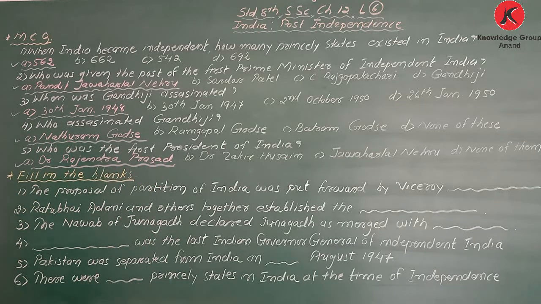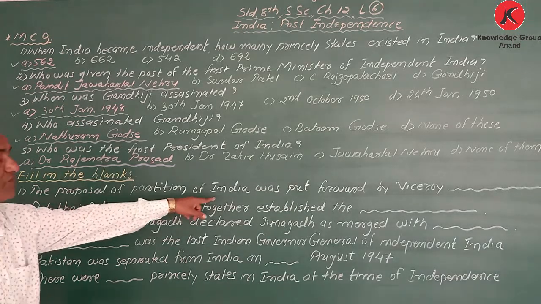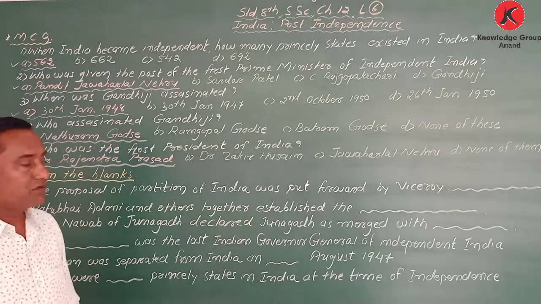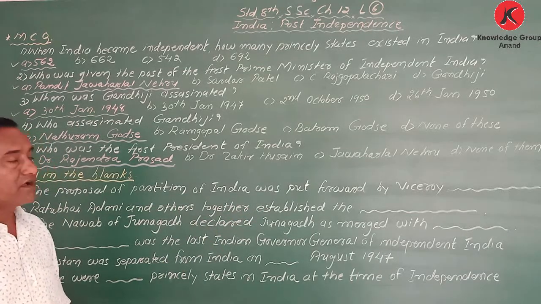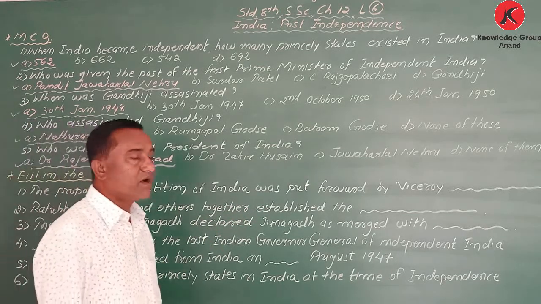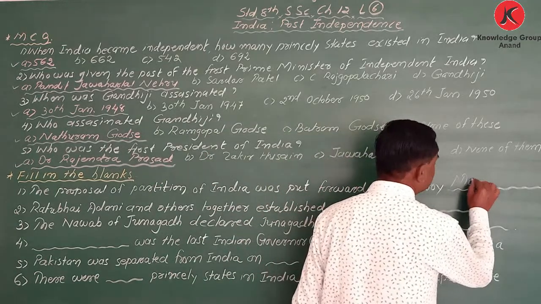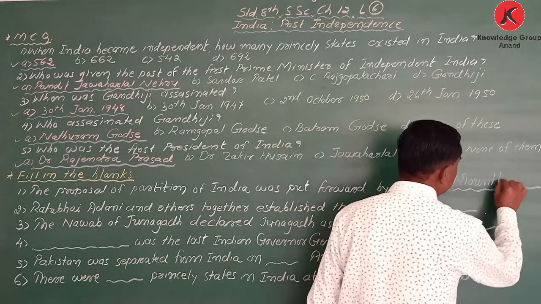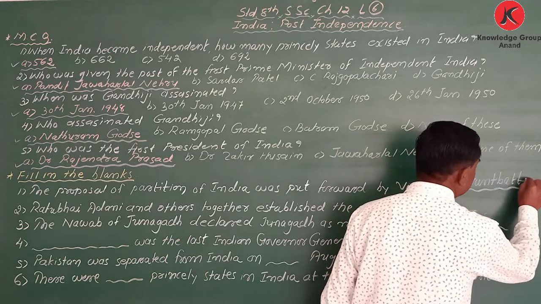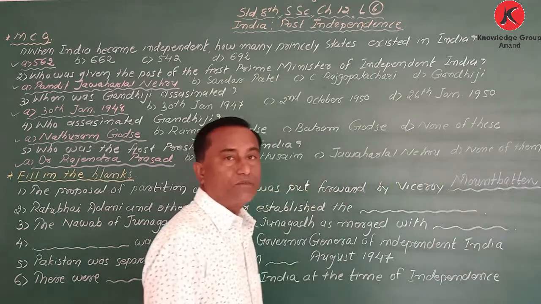Fill in the blanks. The proposal of partition of India was put forward by Viceroy, who was there? Lord Mountbatten.